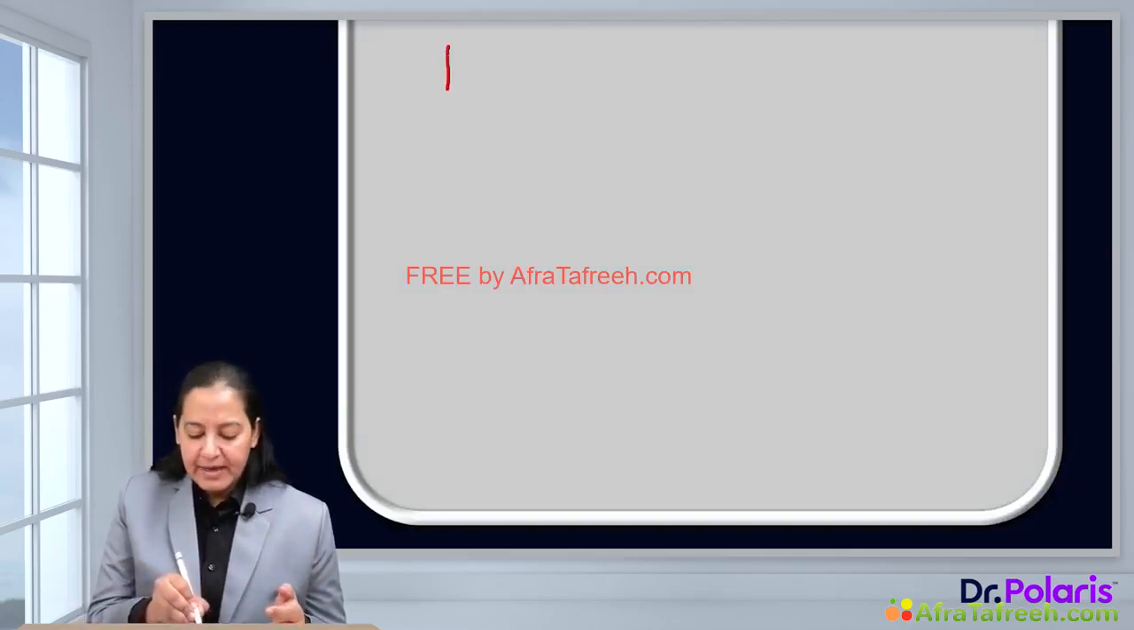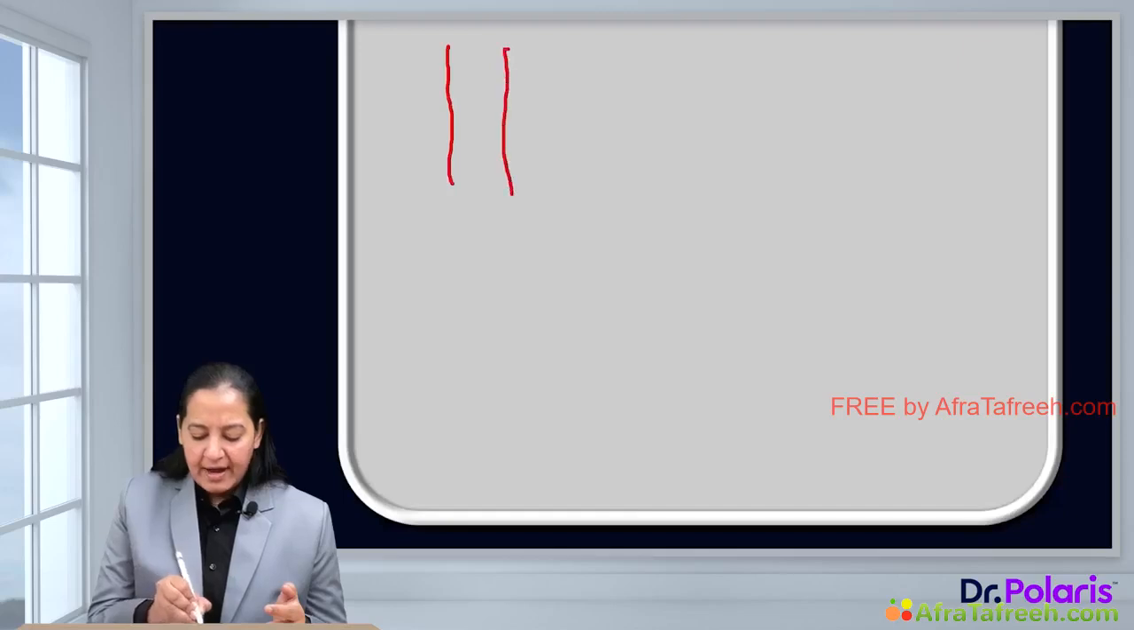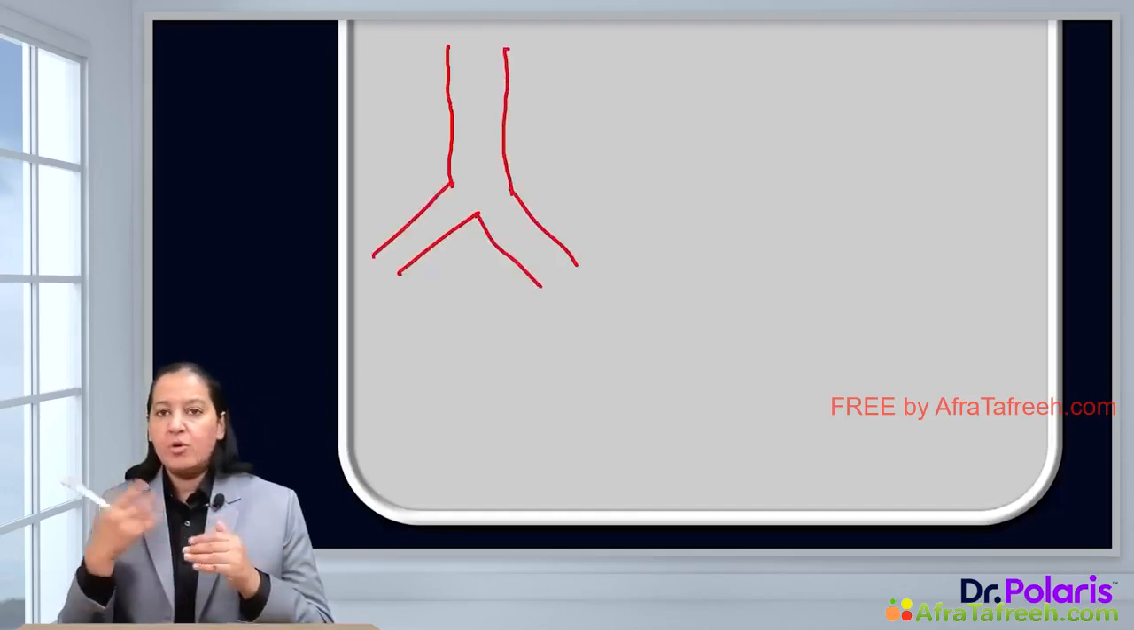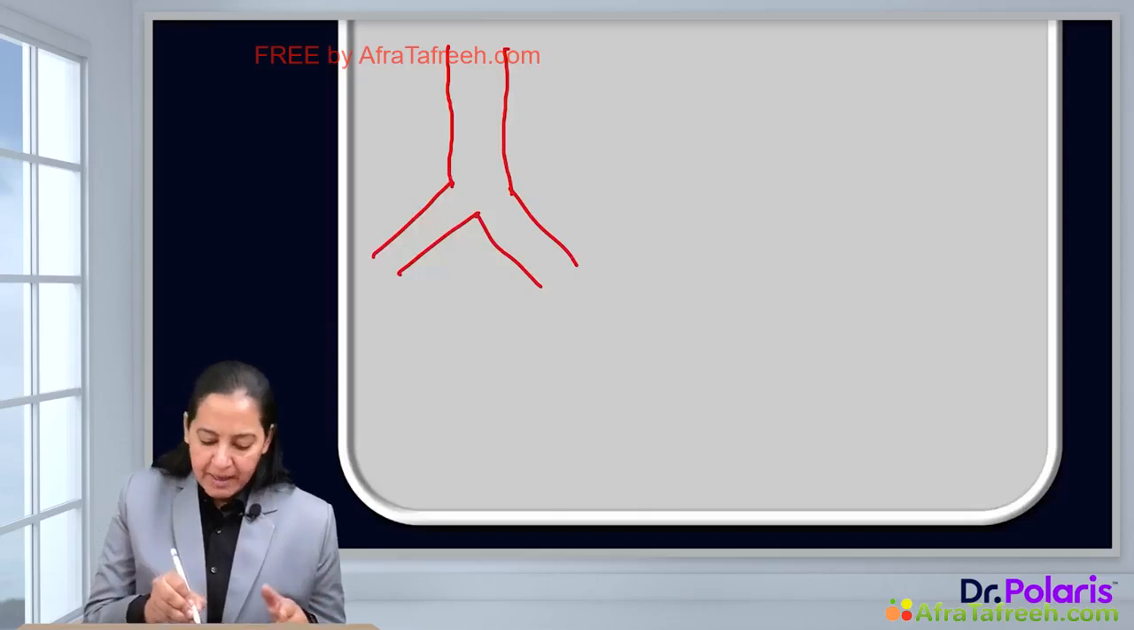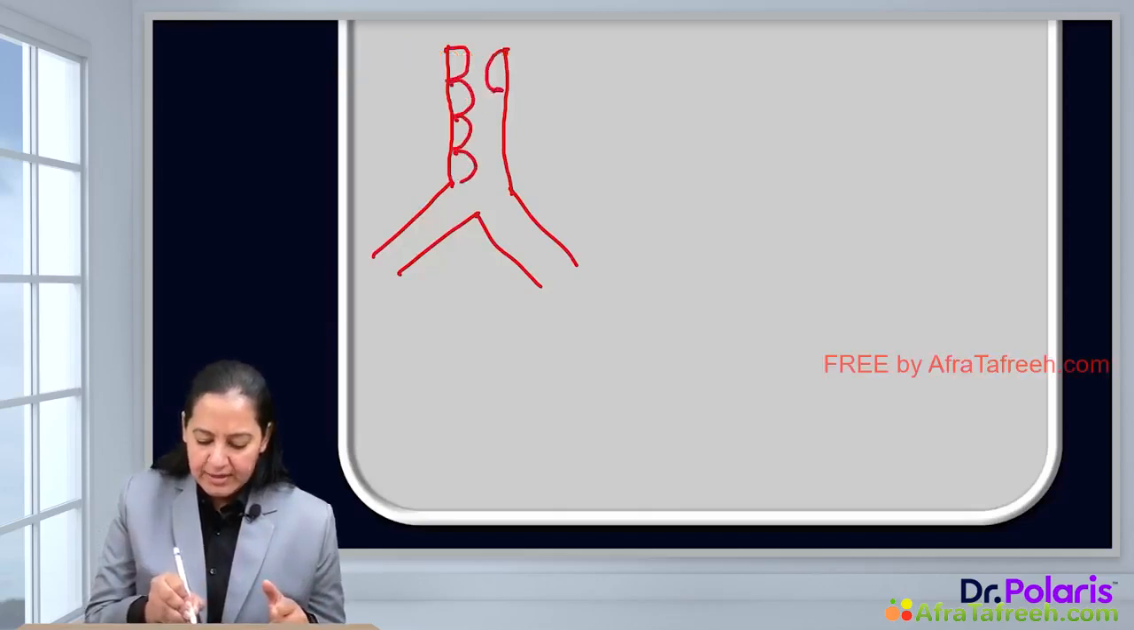In this example, you can see this is the trachea and these are the 2 bronchi, which lead to further division into bronchioles and everything in the lungs. So the normal epithelia here is columnar. The red color epithelia I am drawing here is columnar. This epithelia is columnar everywhere.